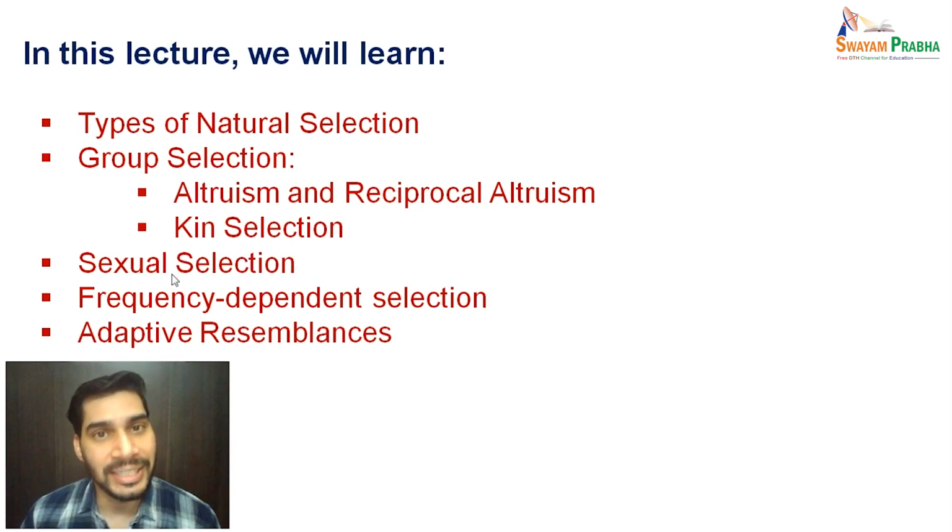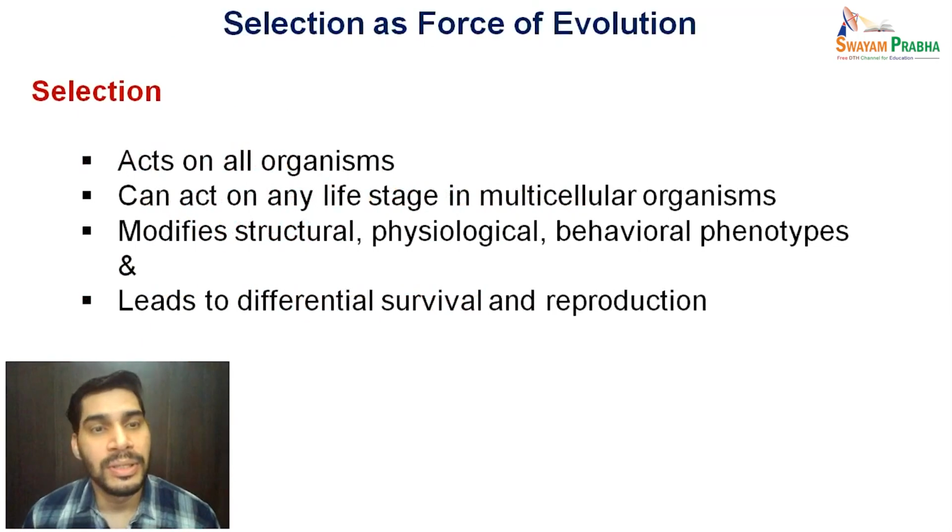After that, we'll discuss sexual selection, then frequency dependent selection, and lastly, we'll talk about how adaptive resemblances act as a force of evolution.